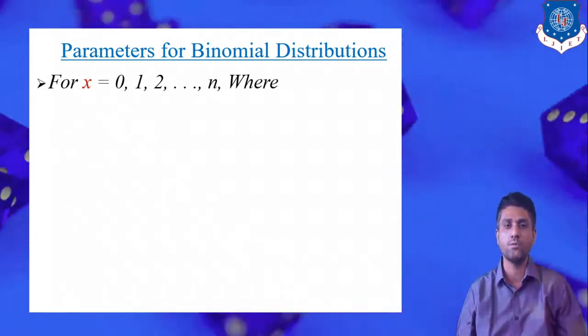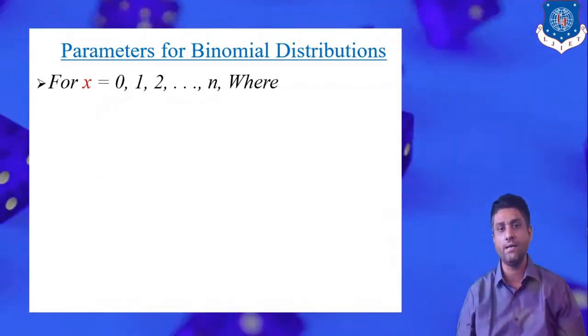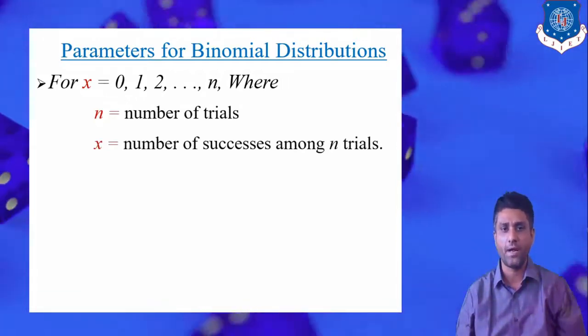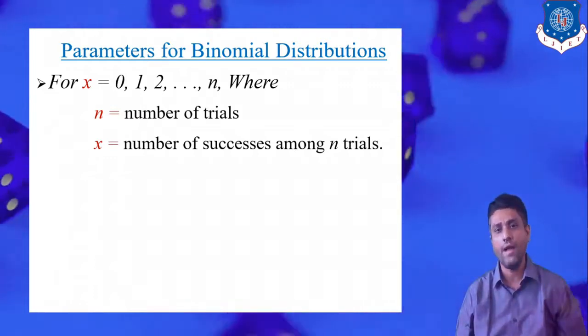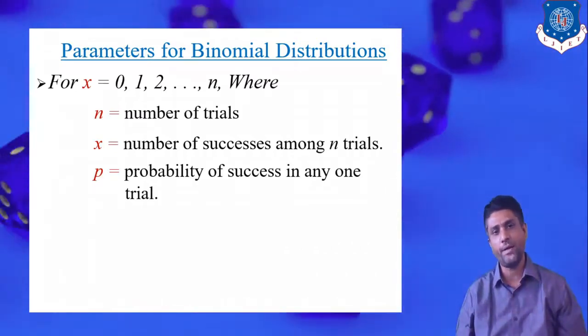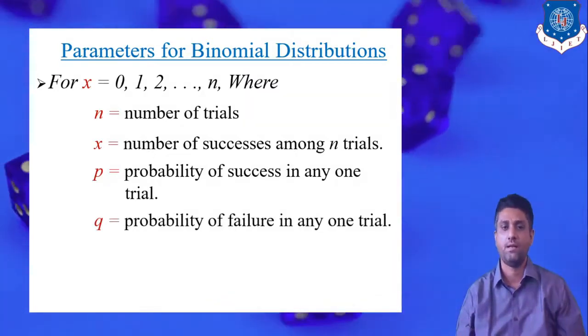So we assume that x takes the values 0, 1, 2 and so on up to some particular finite n, where n is the number of trials. X represents the number of successes among n trials. P represents the probability of success in any one trial. Q represents the probability of failure in any one trial.